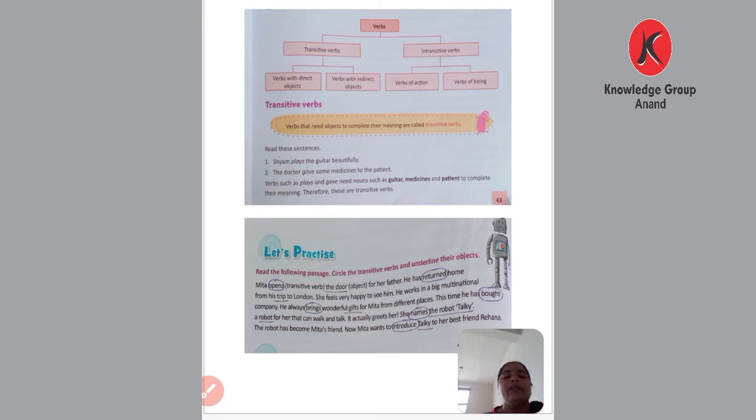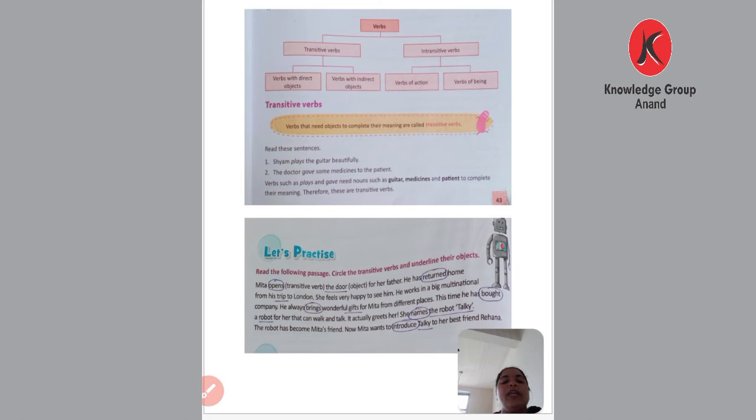So, brings is a transitive verb and gifts is an object in the sentence. This time he has bought a robot for her that can walk and talk. Okay, bought is a transitive verb and robot is an object in the sentence.